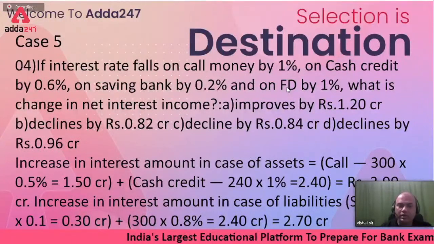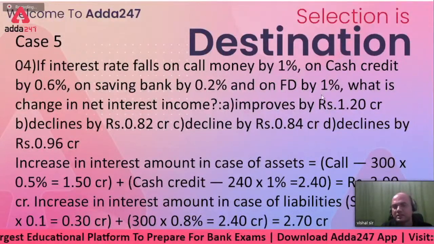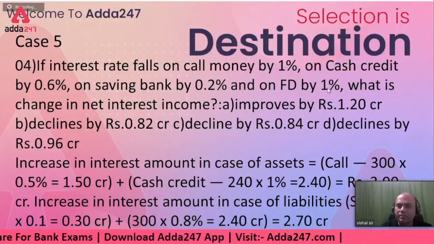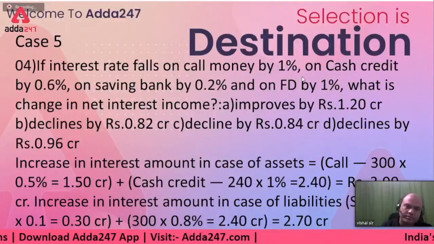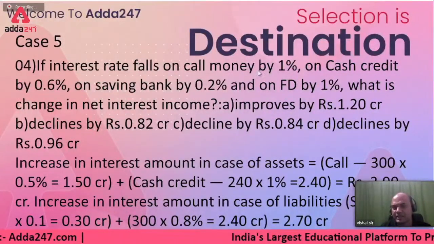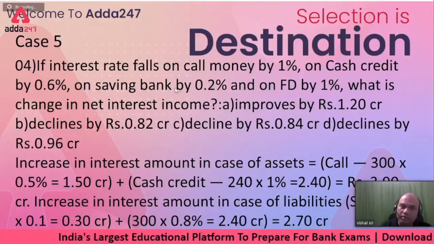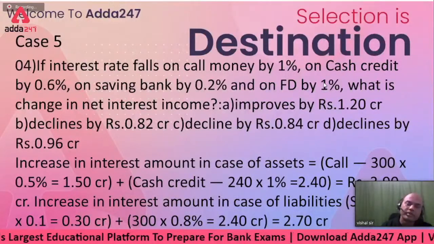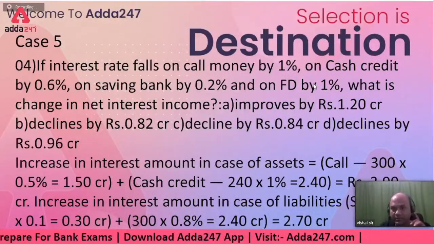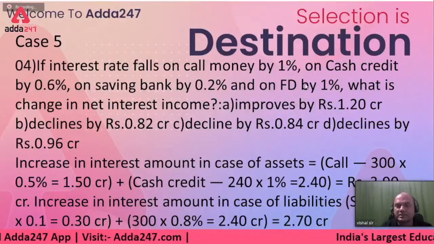On FD, what is the FD amount? 300 crores again. So 300 into 1%, so 3 crores, right? So 3 crores I am paying less on FD now. So how much less am I paying totally? On savings 60 lakhs and on this 3 crores. So what is the total amount which I am paying less now? 3.6 crores. Understand this concept very clearly. I am paying less 3.6 crores.